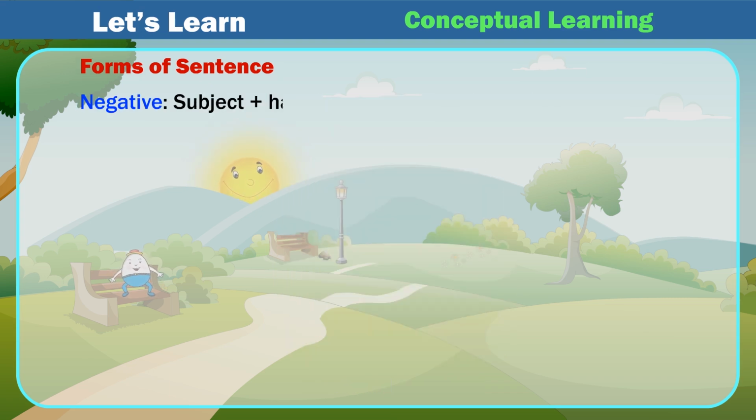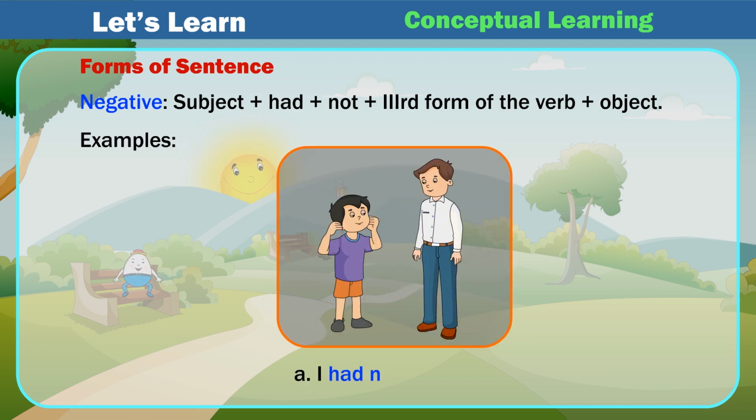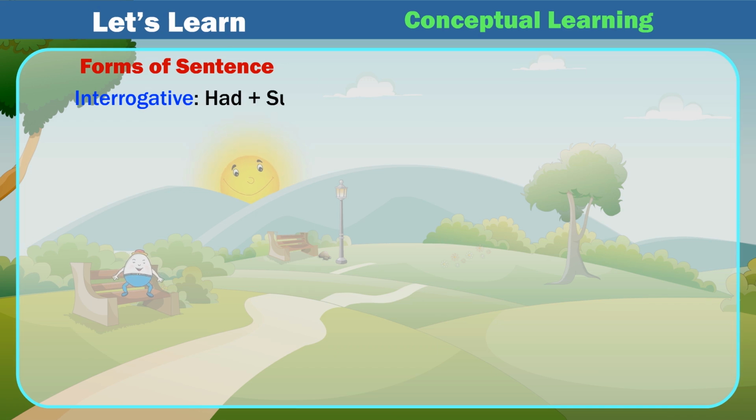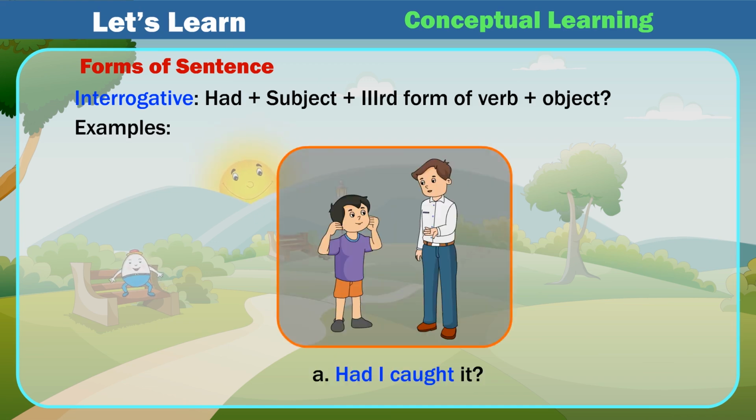Negative: subject plus had plus not plus IIIrd form of the verb plus object. Examples: A. I had not caught it. B. He had not caught it. Interrogative: had plus subject plus IIIrd form of verb plus object. Examples: A. Had I caught it? B. Had he caught it?